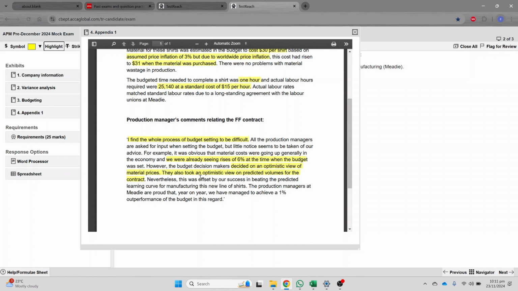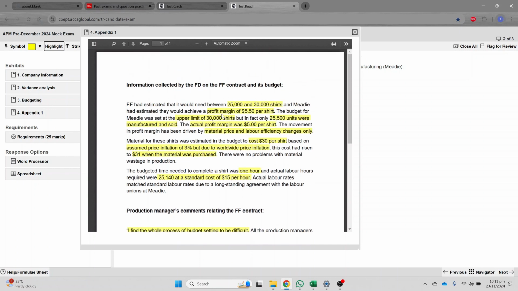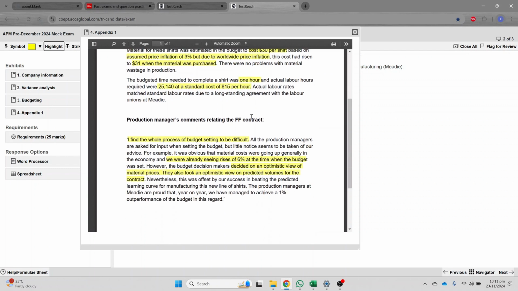Nevertheless, this was offset, and that can also be seen here, because instead of having 25,000 units, they were of the opinion that the company will be able to sell 30,000 shirts, not 25,000. So that is another point. Nevertheless, this was offset by our success in beating the predicted learning curve for manufacturing this new line of t-shirts. So this is something which they think they have improved, the performance.